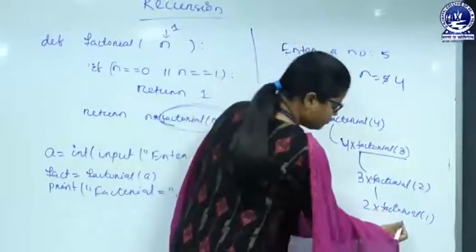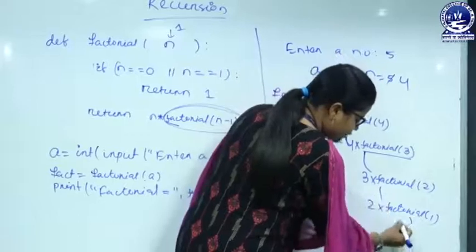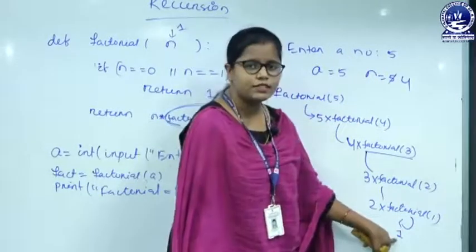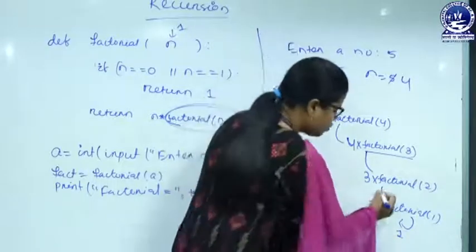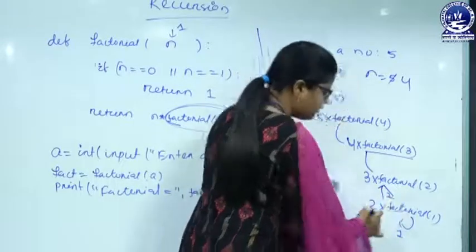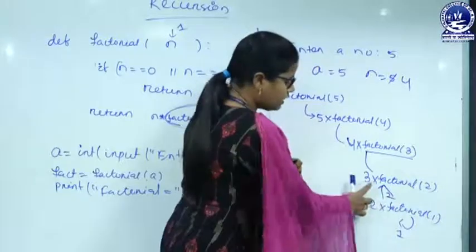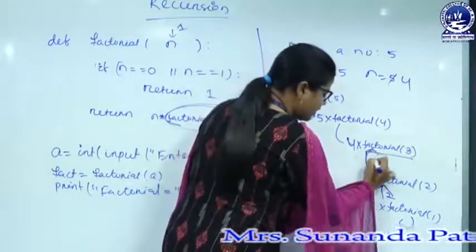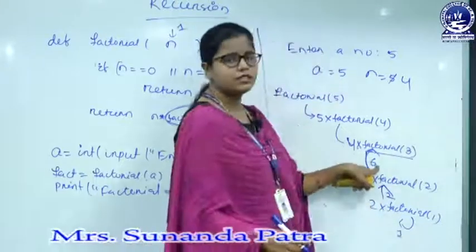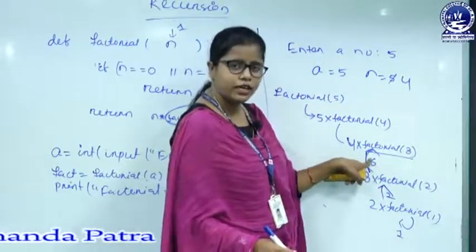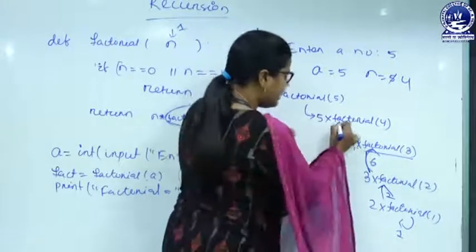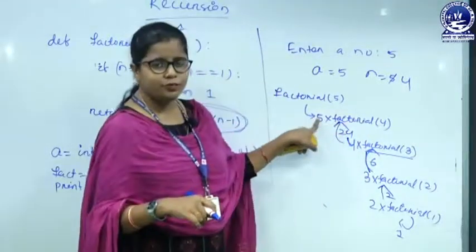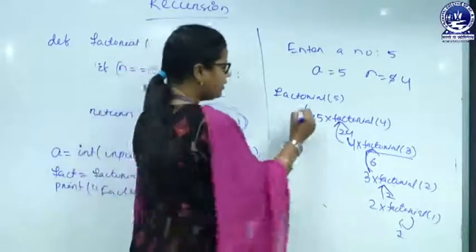So factorial of 1 will return 1. So 2 into 1, what is the value now? 2. So 2 will get returned to here, factorial of 2. So 3 into 2 is what? 6. So 6 will get returned to here, 4 into 6. 4 into 6 is what? 24. So 24 will get returned to factorial of 4. So 24 into 5, the value is what? 120.